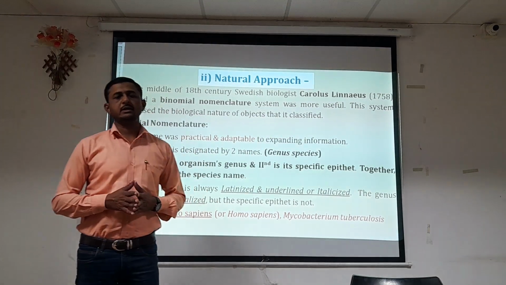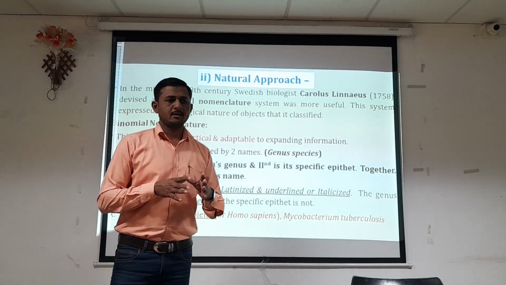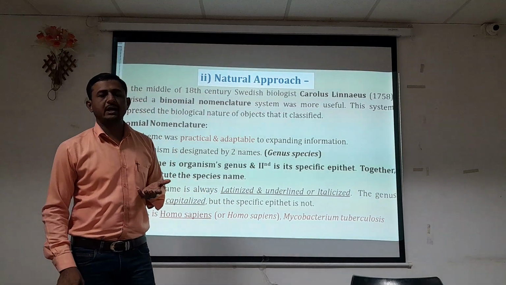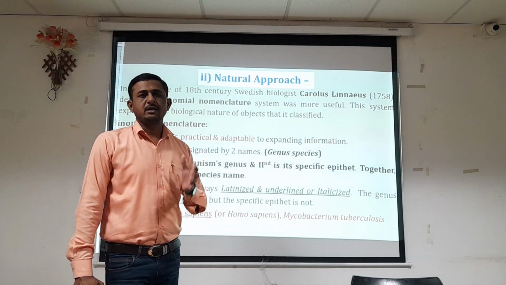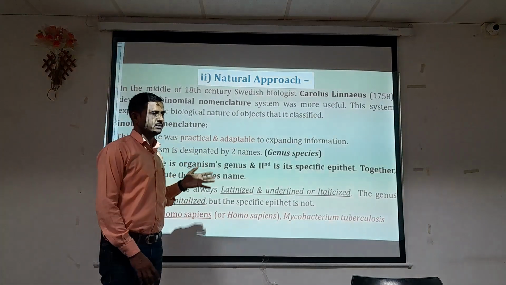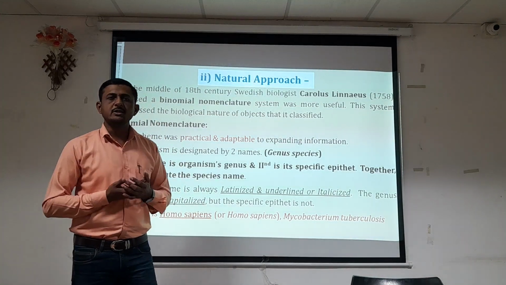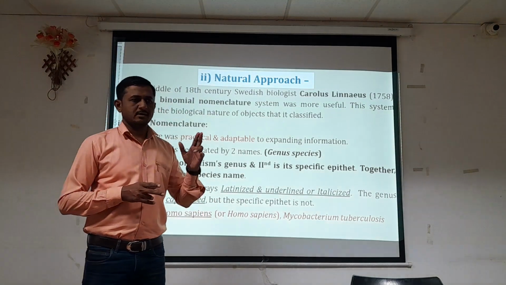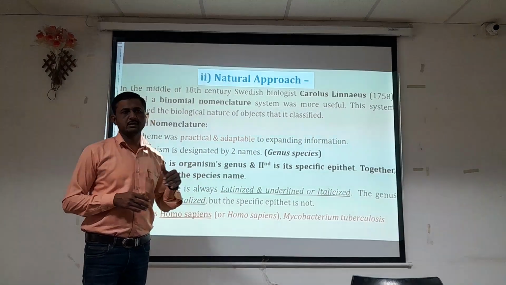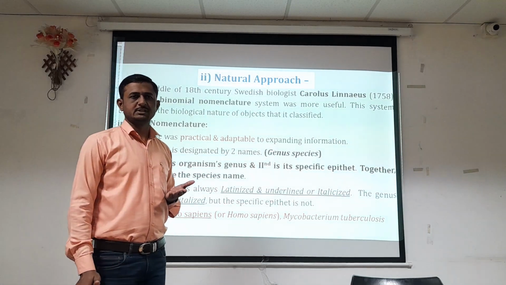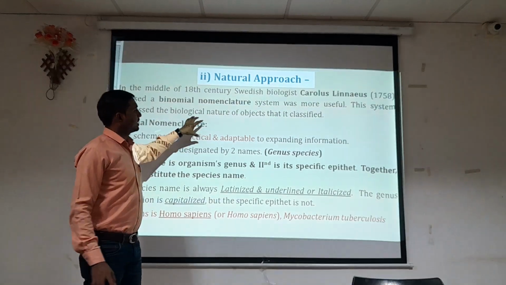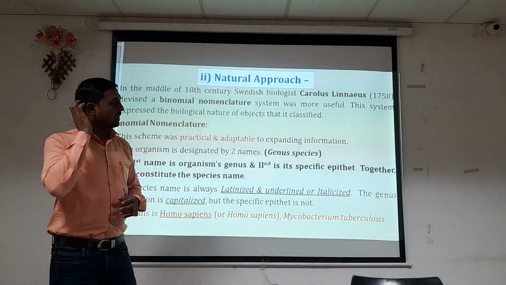Dear students, in the last lecture we discussed the basic terminologies and the approach of Aristotle, which is based on artificial observations, or we can say it is an artificial approach. On that basis, living systems are classified into two groups, animal kingdom and plant kingdom. On the basis of active movement and the ability to carry out photosynthesis, they are classified into kingdom plants and kingdom animals. So the second approach is a natural approach.